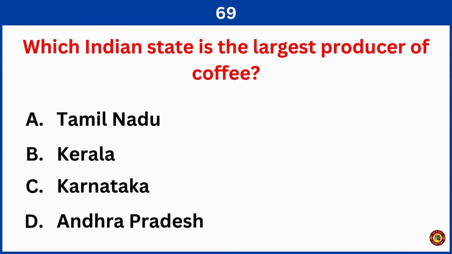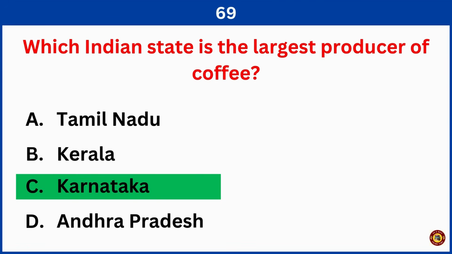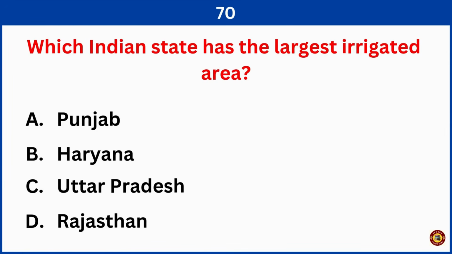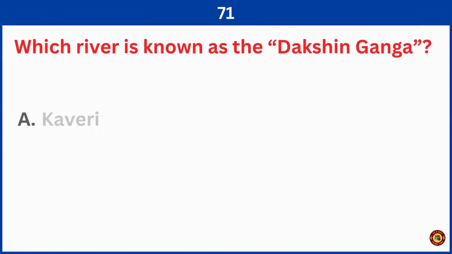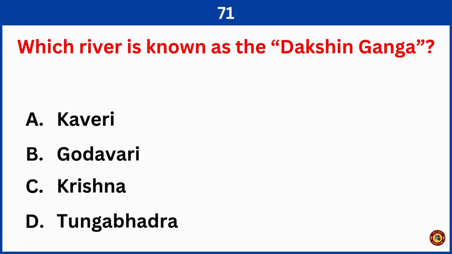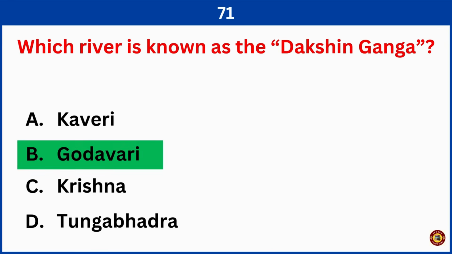Which Indian state is the largest producer of coffee? Correct answer is option C, Karnataka. Which Indian state has the largest irrigated area? Right answer is option C, Uttar Pradesh. Which river is known as the Dakshin Ganga? Correct answer is option B, Godavari.